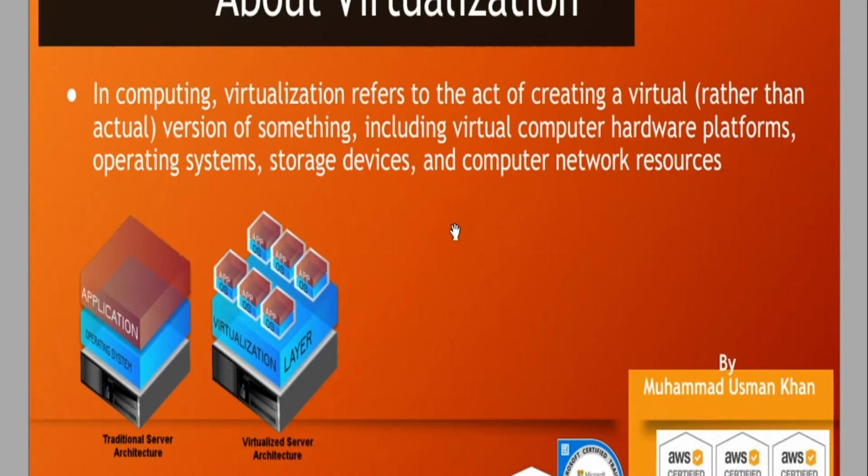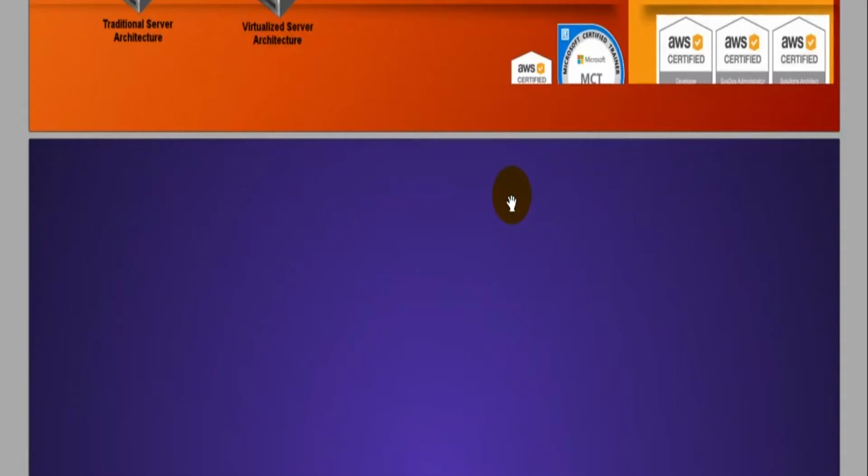A type 2 hypervisor requires an operating system and depends on Windows or Linux. Examples of type 2 hypervisors are VMware Workstation, Oracle VirtualBox, Microsoft Virtual PC, and some uses of Hyper-V as well. Is it clear?